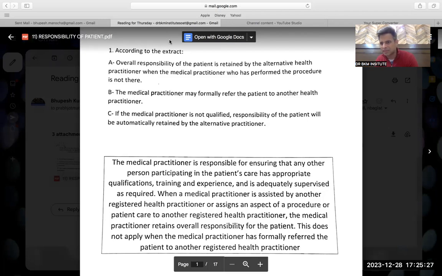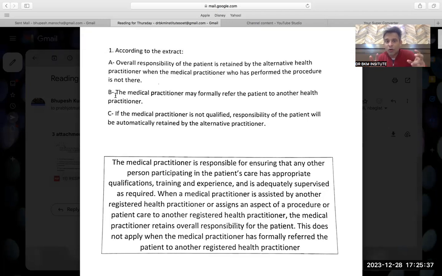Is it B only? Is it that simple? Yes, sir. B is the right answer. Then it's fine. What's the big deal? Overall responsibility of the patient is retained by the second health practitioner where the medical practitioner who has performed the procedure is not there.